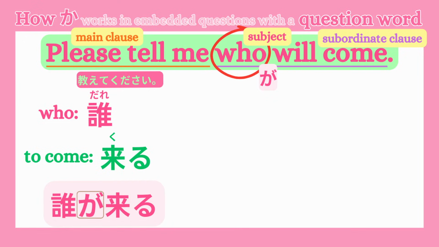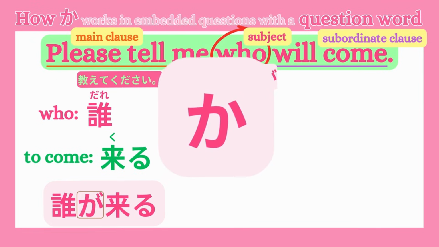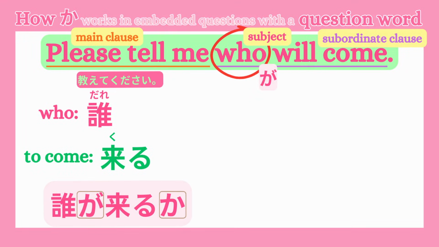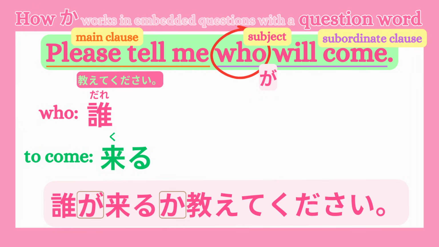Now we have 誰が来る. In English, this already looks correct. But in Japanese, don't forget today's topic, the particle か. To mark the end of a subordinate clause that contains a question word, we add か. So it becomes 誰が来るか. And finally, we add the main clause. 誰が来るか教えてください. Ta-da! So far, we've looked at embedded questions that use question words. In these sentences, the question word stays inside the subordinate clause, and we use the particle か to mark the end of that embedded question.